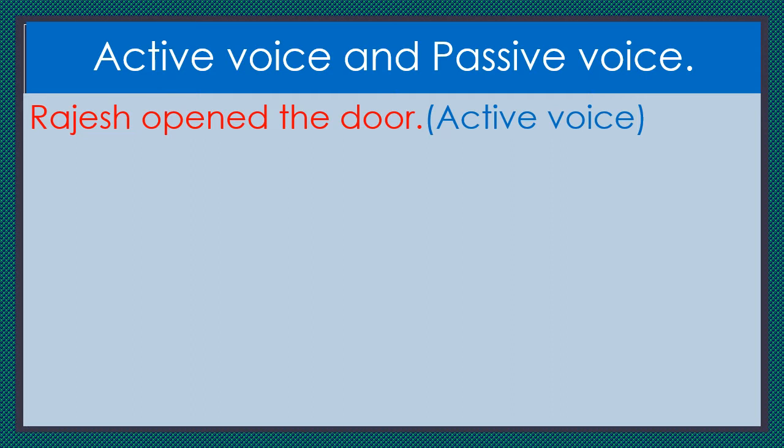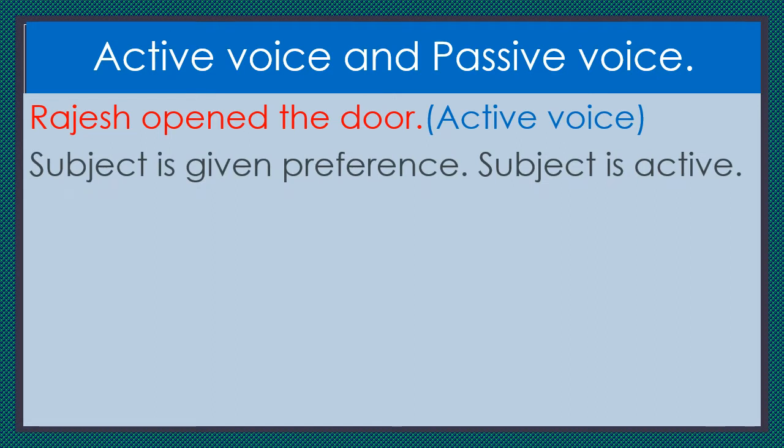Why do we call this sentence active voice? Because here the subject is given preference. Rajesh opened the door. We have given preference to the subject Rajesh. That is why it is called active voice. The subject is very active here.